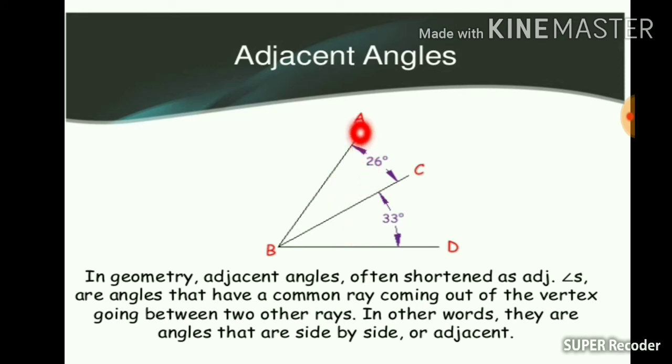As you can make out, AB is one ray, BC is the other ray, and BD is the third ray, wherein BC is the common ray between AB and BD. So angle ABC will be adjacent to angle CBD.